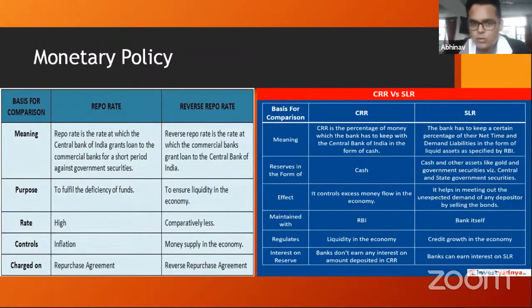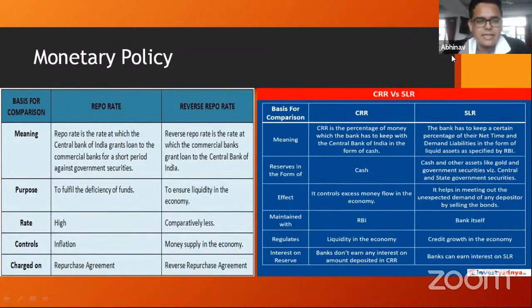Okay. So another very important component of an economy is the banking system, right? RBI's primary job, apart from issuing monetary policy of India, is also to regulate the various banks that exist in India. Okay. So the RBI has certain rates and certain policies using which it regulates all these banks. So let's look at these policies in a little detail.